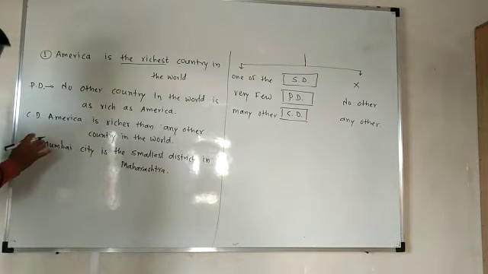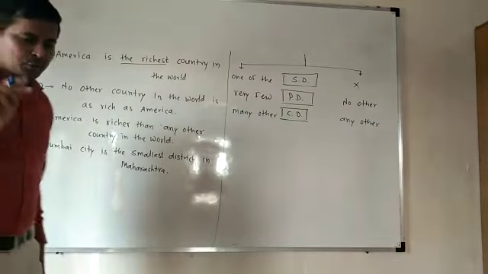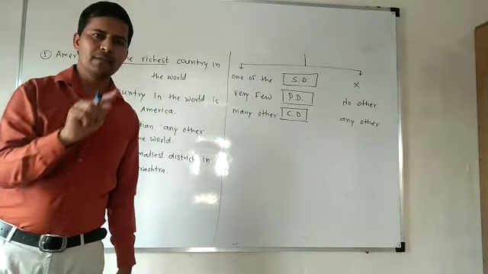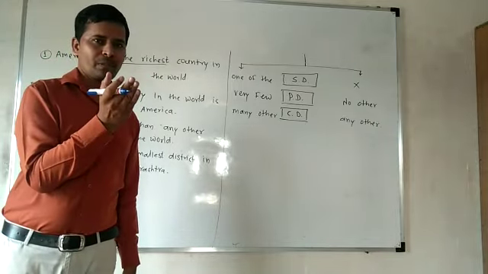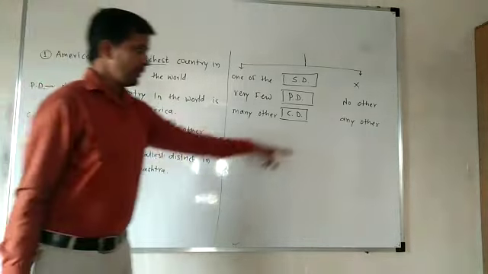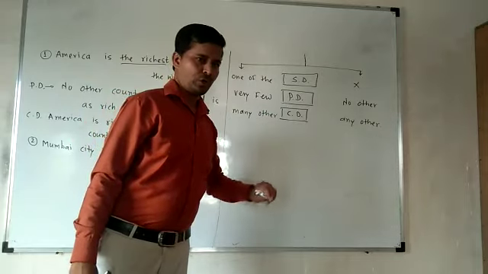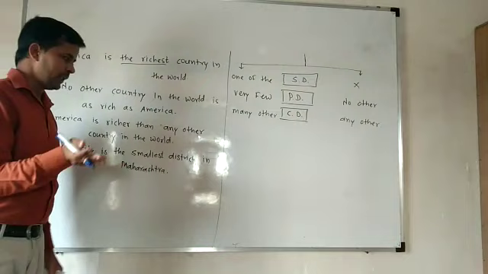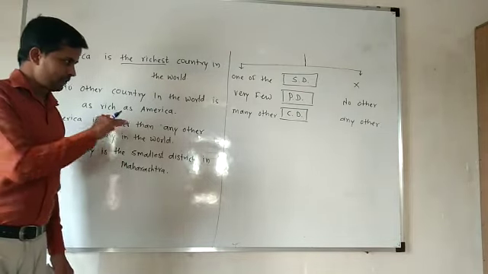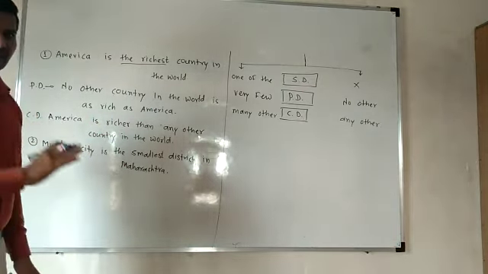Okay, so the first one. If you want to guess your answer, you can do one thing. You just press the pause button and then continue again, because you know how to solve it. In the positive degree we use "no other", and in the comparative degree we have to use "any other". You can pause it, and after writing your answer, you can see the answer given there.